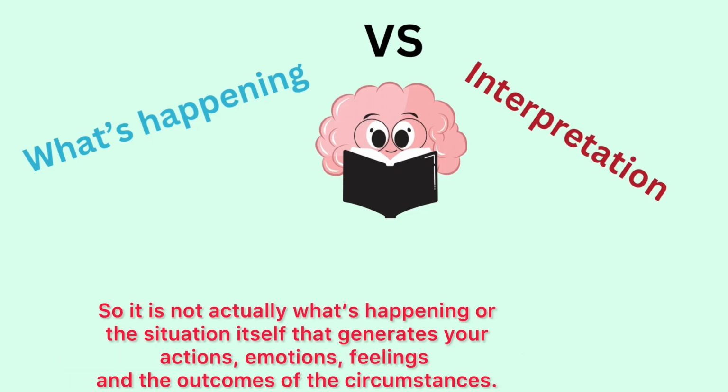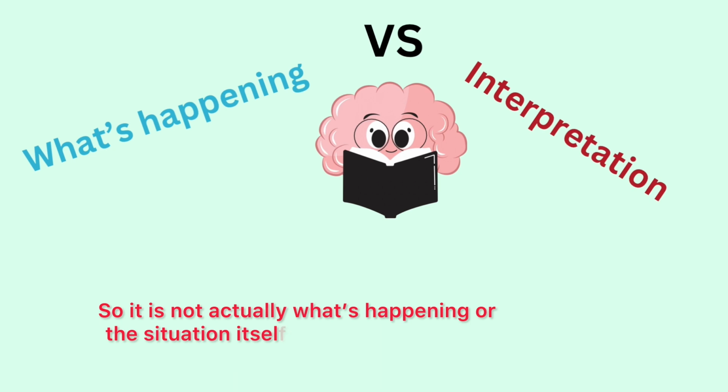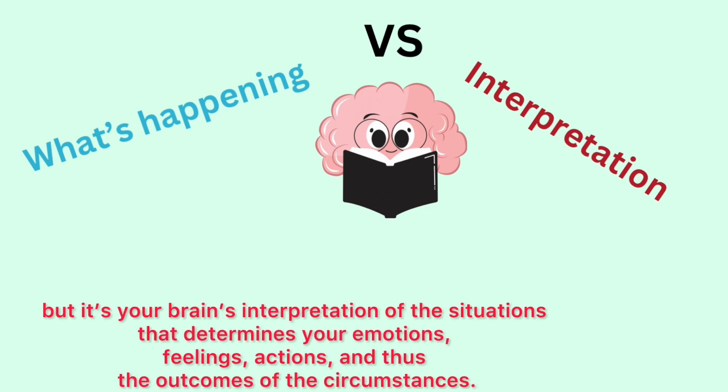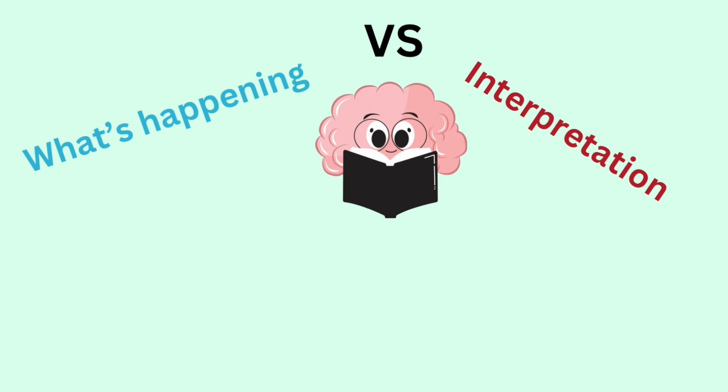So it is not actually what's happening or the situation itself that generates your actions, emotions, feelings, and the outcomes of the circumstances, but it's your brain's interpretation of the situations that determines your emotions, feelings, actions, and thus the outcomes of the circumstances. How is it so? Here are some examples.